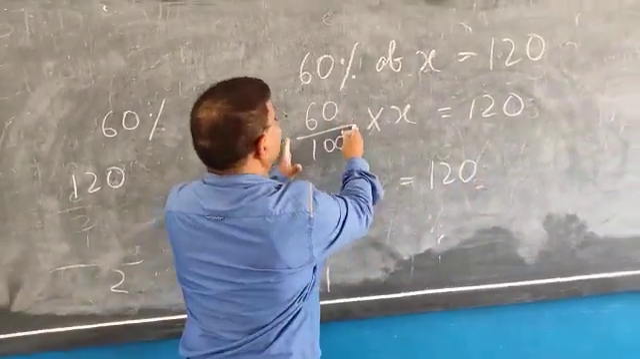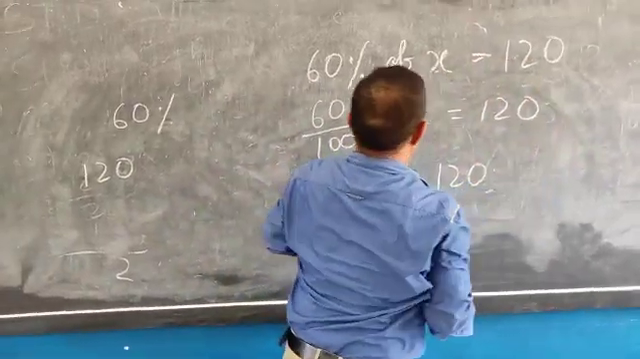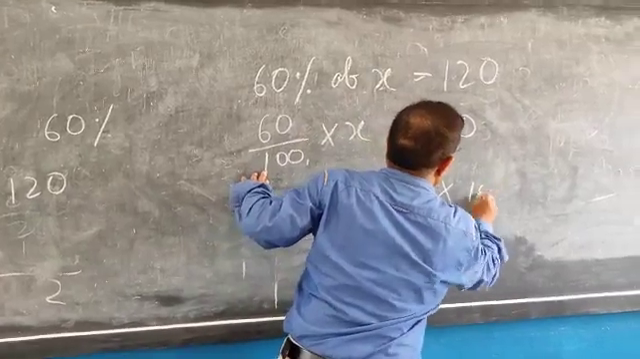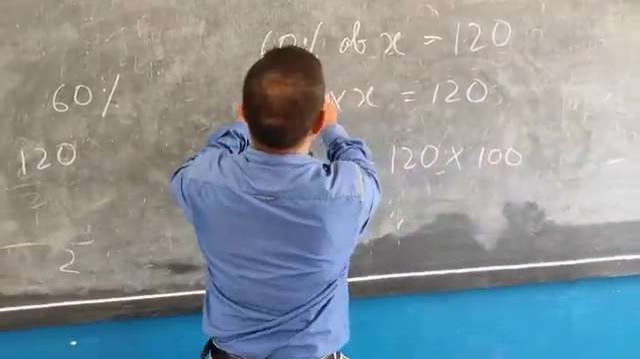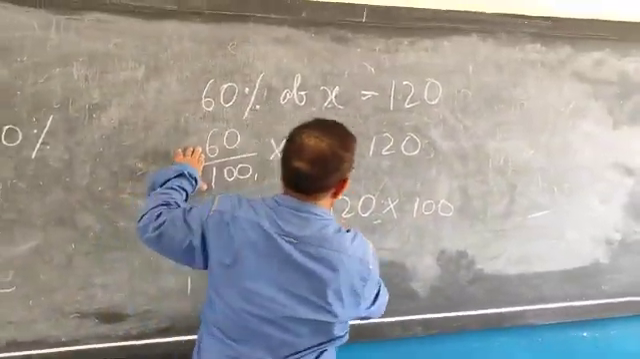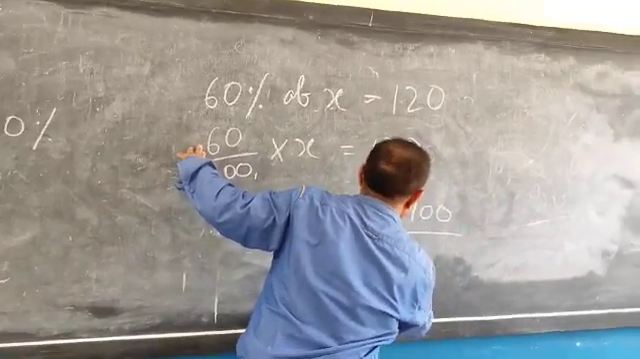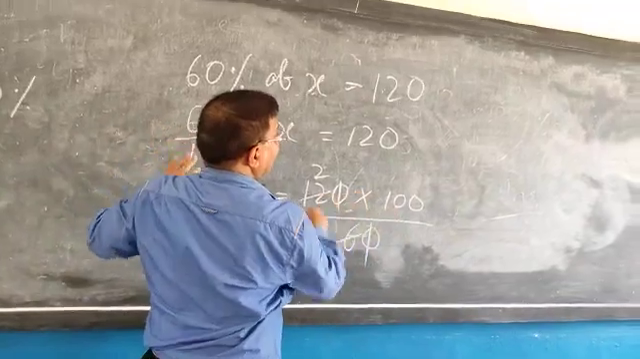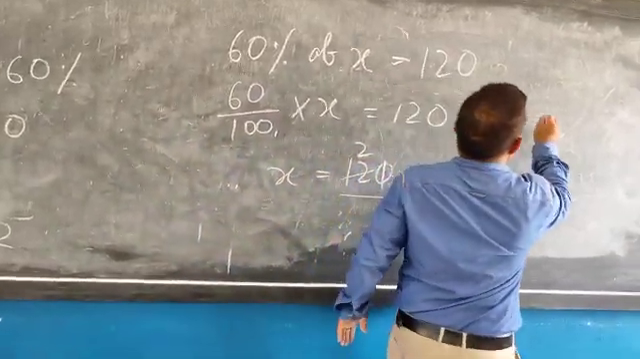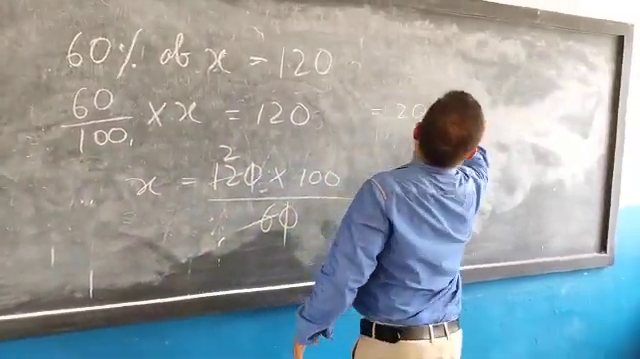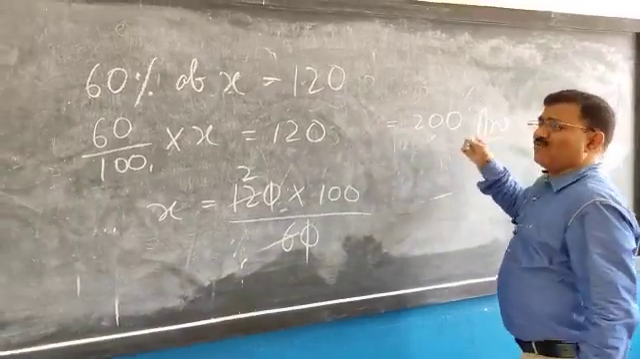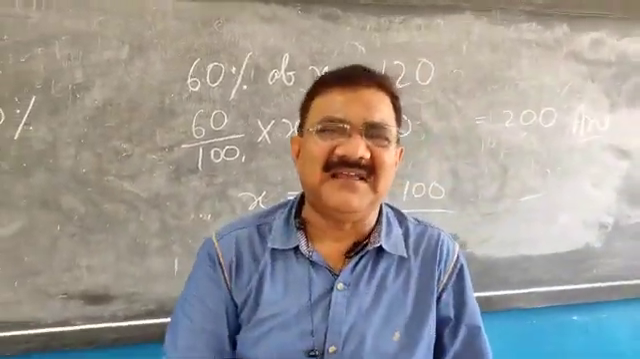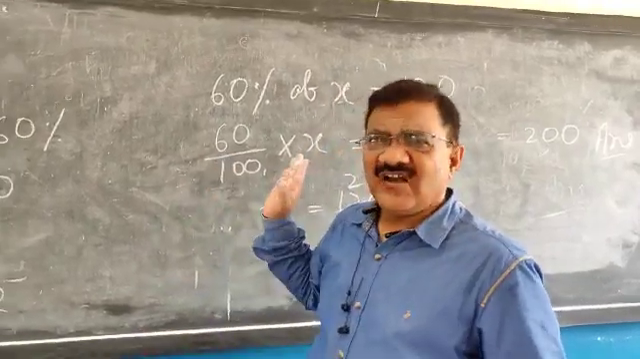Leave X here only, and this side is 120. Transfer this side: this is in divide, this side it will become multiply, and it was multiplied with X. So it will come down. 6 twos are 12, and 10 twos are 20, so X is 200. So how easy the topic percentage is in mathematics. Very easy. Understood or not?